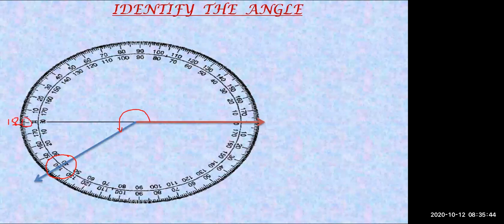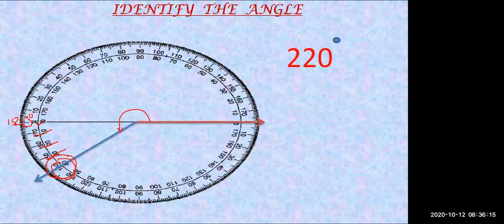So what will be the measurement over here? What is the measurement of this angle? So I can say the measurement of this angle is 220 because 180, 190, 200, 210, and here it comes 220.